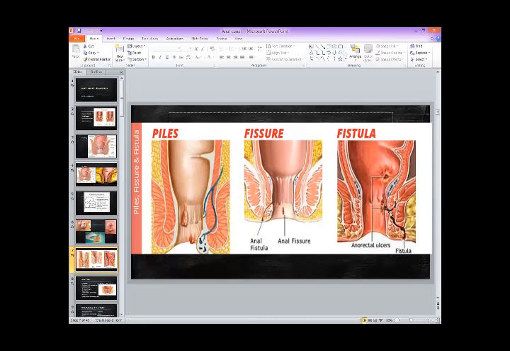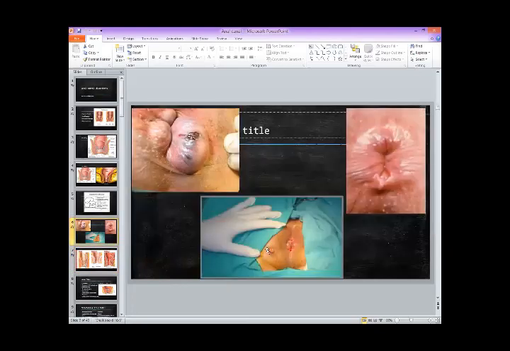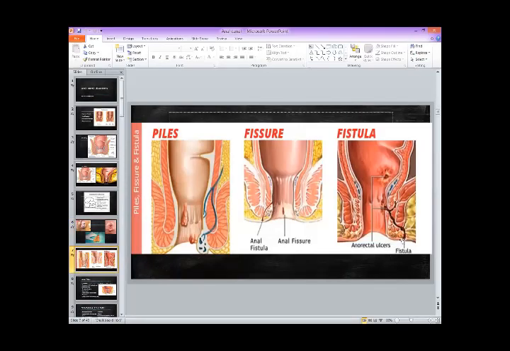This is how it will be in this section. But if you see it from outside, you can only see the external opening. And the internal opening is not visible. You need to do some proctoscopy or endoscopy to see the internal opening. So this is a fistula.